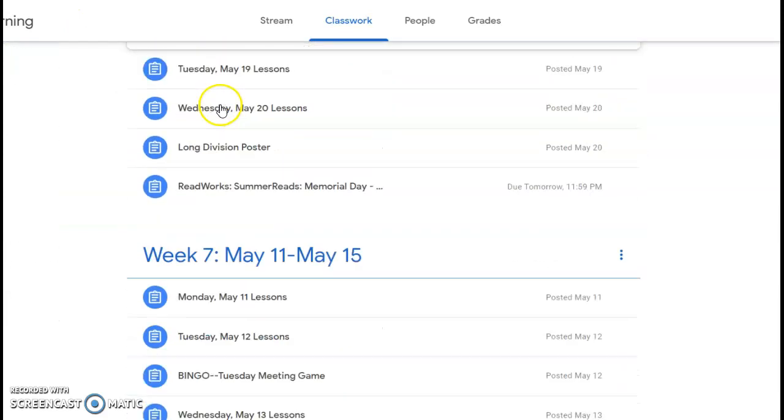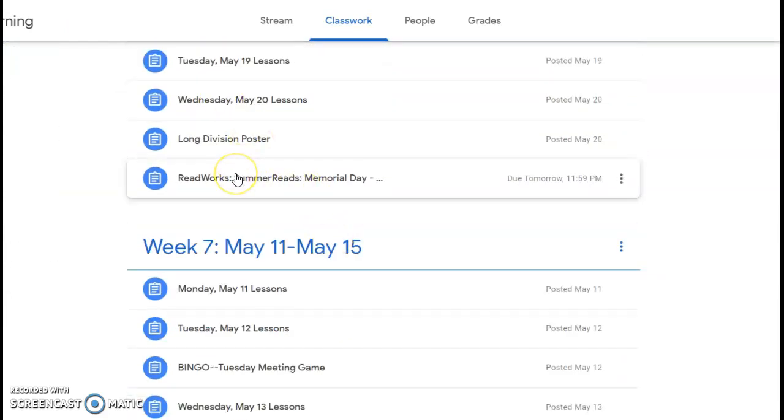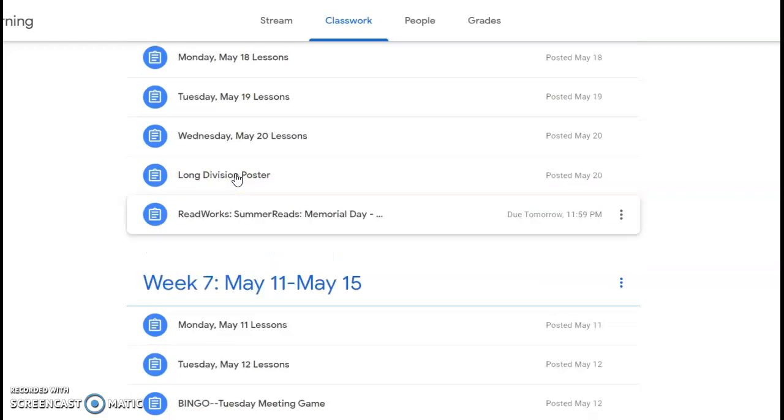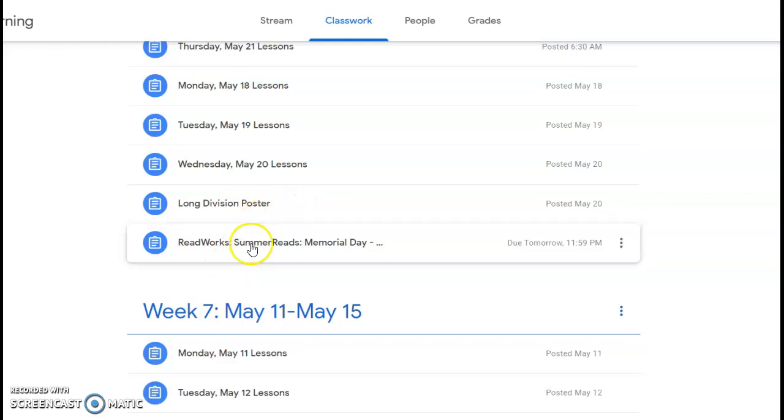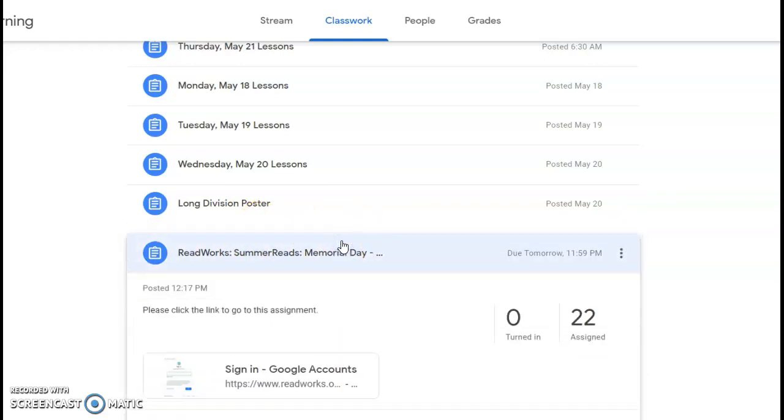Then you're going to find where it says, it's going to be underneath Friday's lesson, okay? Friday you don't see right now, but it will be there tomorrow. It will say ReadWorks Summer Read Memorial Day. You're going to click on that. And then you're going to click to sign in, okay? Click on that.